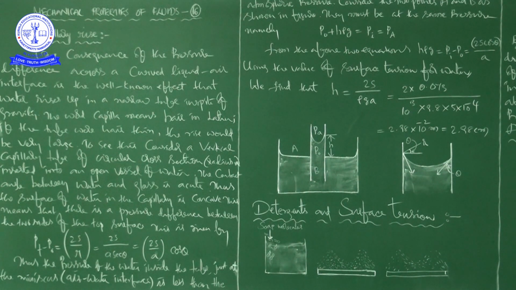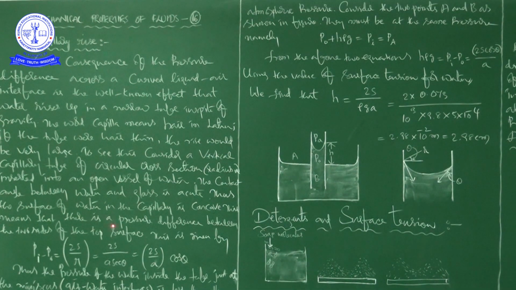This is given by Pi minus P naught, which is equal to 2S by r, that is equal to 2S by a cos theta.